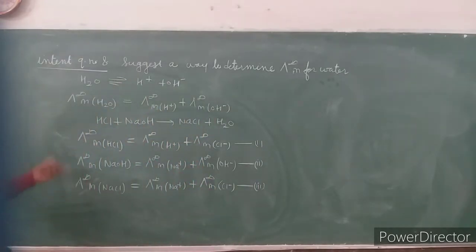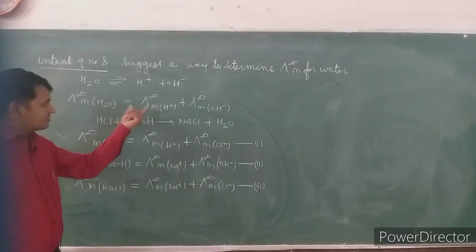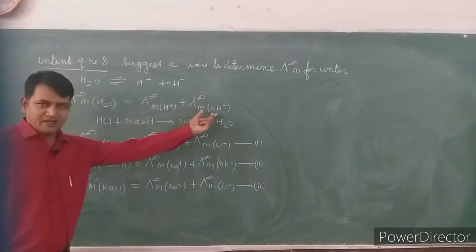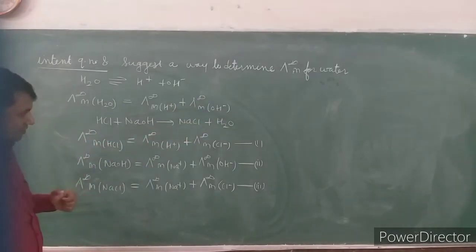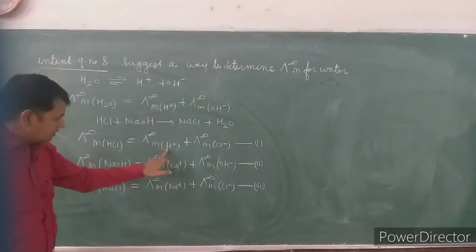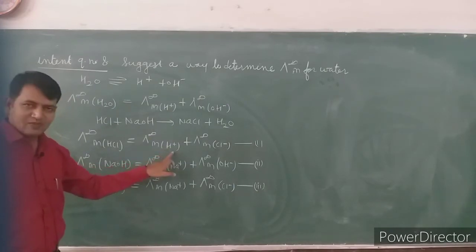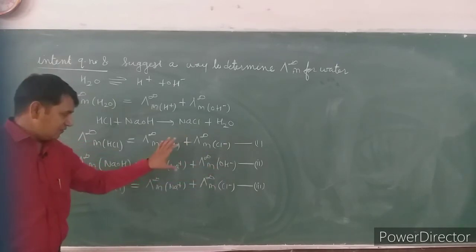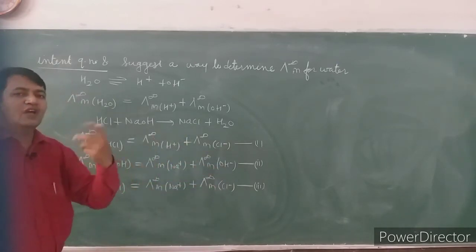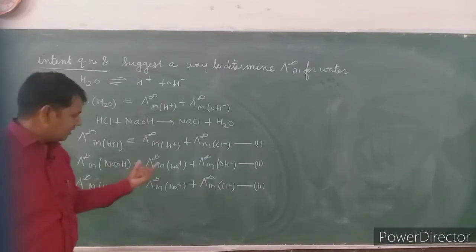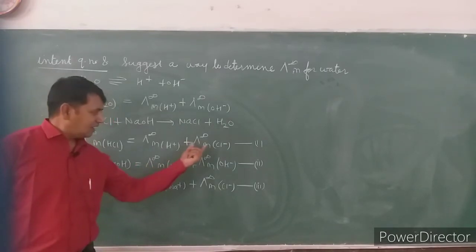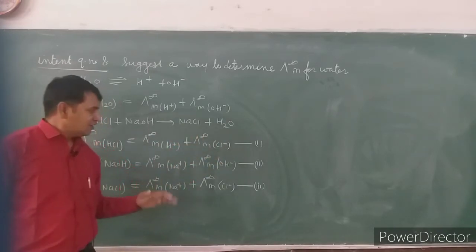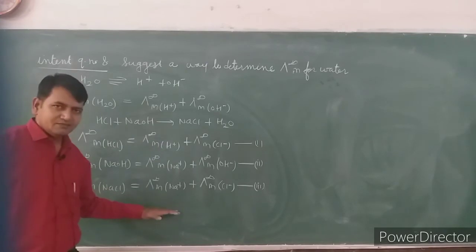Okay. So our desired terms, lambda infinite m of H plus and lambda infinite m of OH minus, are present in which equations? In the first, lambda infinite m of H plus is there, in the second lambda infinite m of OH minus is there, but when we combine first and second, there are two additional contributions of lambda infinite m of Na plus and lambda infinite m of Cl minus. So we should neutralize them. For that, we subtract equation number third.